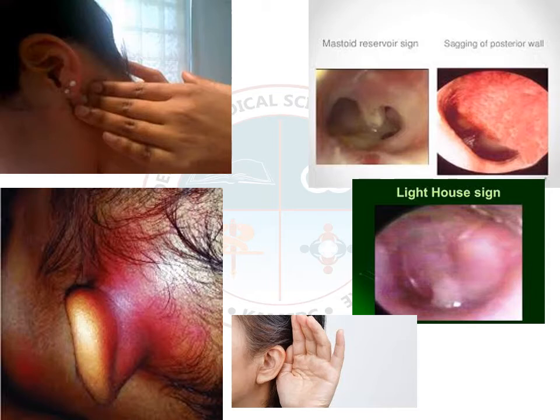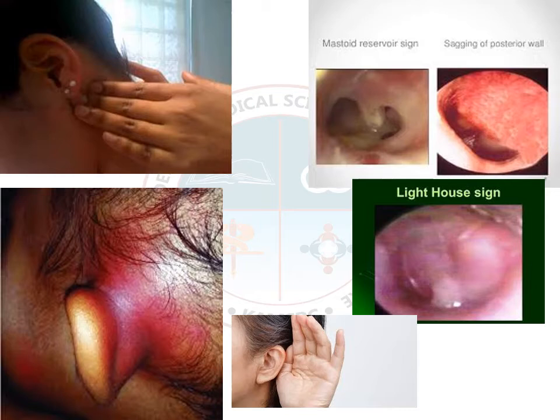The second one is ear discharge. You can see a mucopurulent ear discharge along with the mastoid reservoir sign. That means if you clean the ear discharge, again you will have ear discharge. Why? The mastoid is full of pus, so it acts as a reservoir. If you keep on cleaning, the ear canal fills with pus again, so that is called the mastoid reservoir sign.